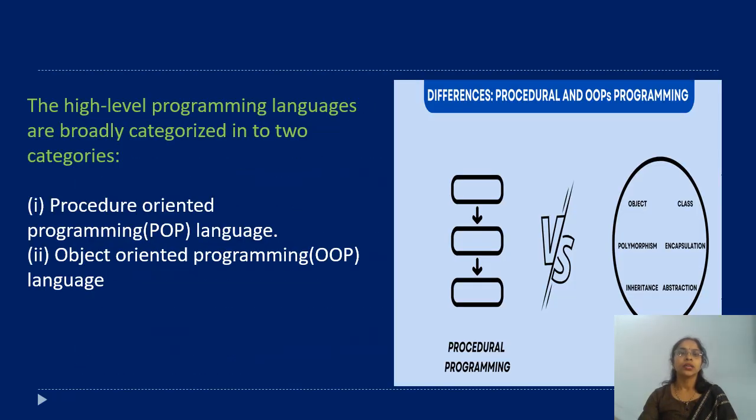Now, high level languages are broadly classified into two categories. First is procedure oriented programming and second is object oriented programming. Let me discuss one by one what is procedure oriented and what is object oriented.